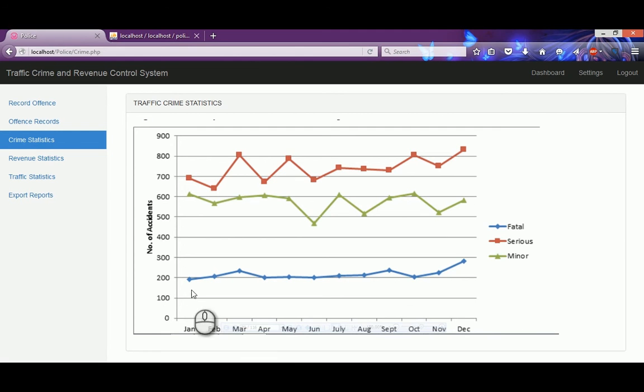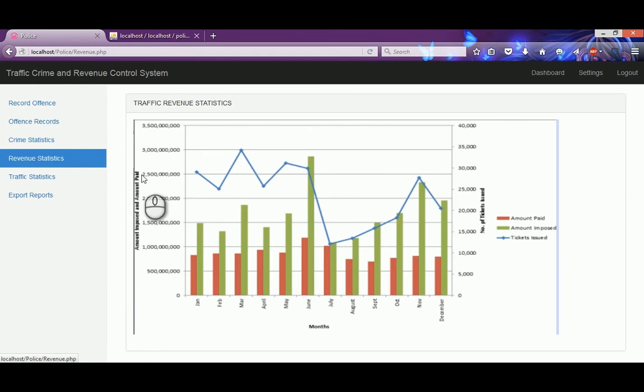Then also the system provides crime statistics, recorded from the database it has: the fatal, serious and minor accidents, and the number of accidents for all the given months. It also provides revenue statistics. It shows how many billions are lost when people don't pay for the default. We can see the tickets issued and the amount imposed and the amount paid.